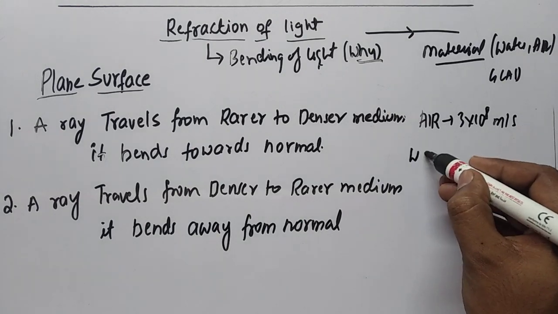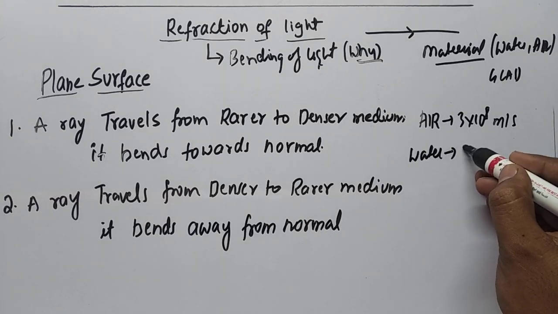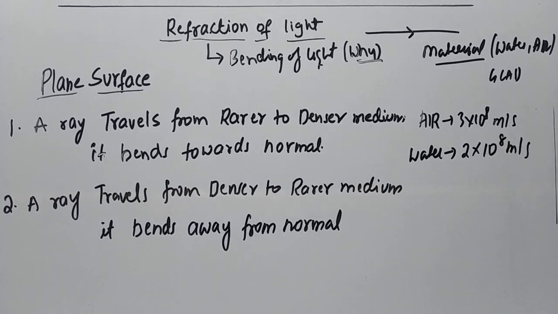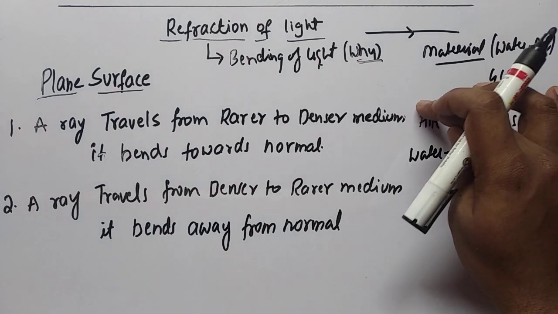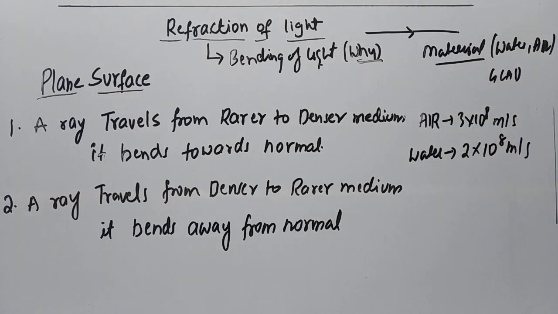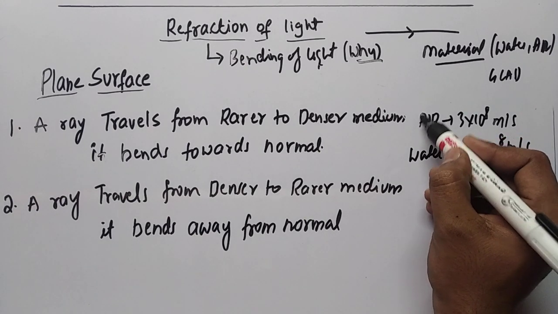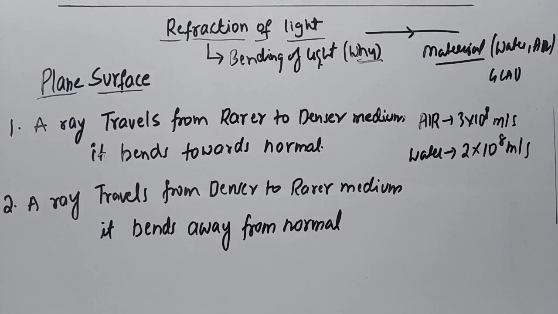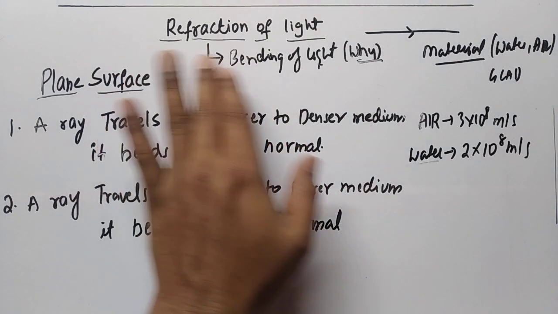If you take the speed of light in water, it will decrease. It is approximately 2 into 10 power 8 meters per second. You can also take the example of a person: when a person is walking or running on a surface, they move faster compared to in water. The same thing happens here. When light travels in air, the speed is 3 into 10 power 8 meters per second. When it travels in water, that decreases. So this is nothing but refraction of light.